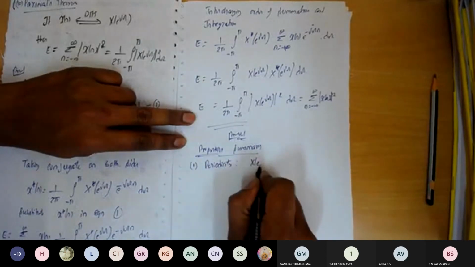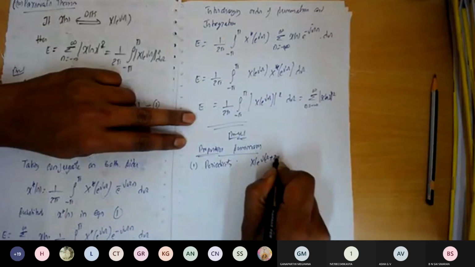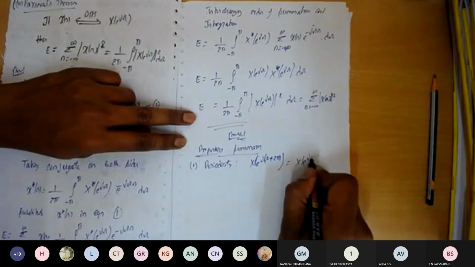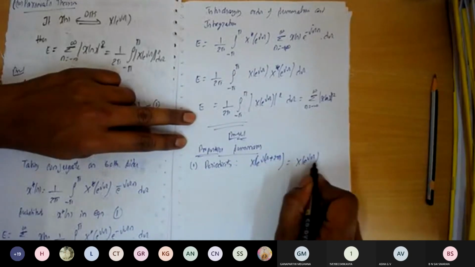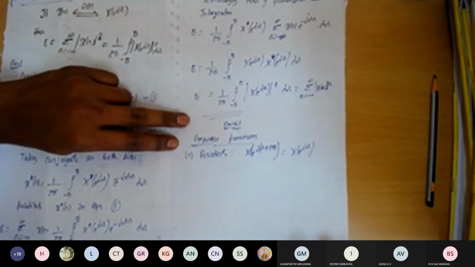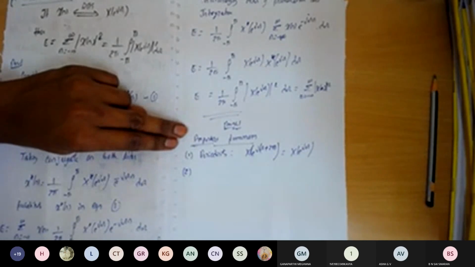It says that in the frequency domain, it is periodic with the period equal to 2 pi. That is, x of e to the power of j omega plus 2 pi is equal to x of e to the power of j omega. Even if you want, you can add k also; that does not matter, it will remain the same. So this is the periodicity property.